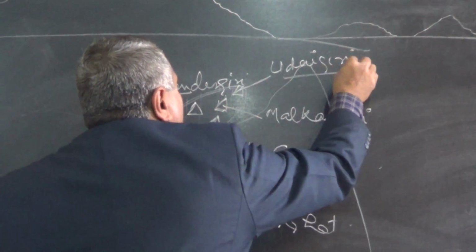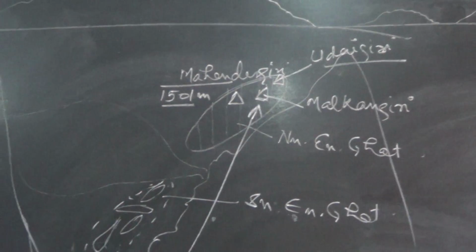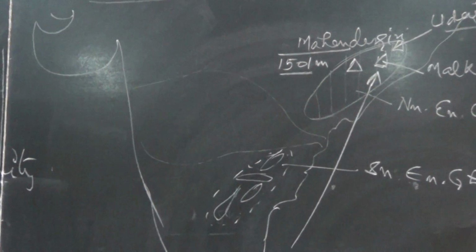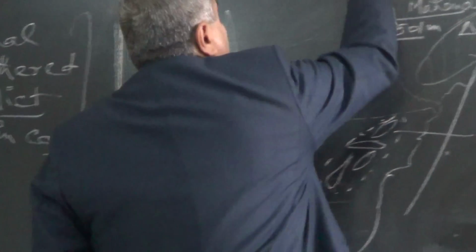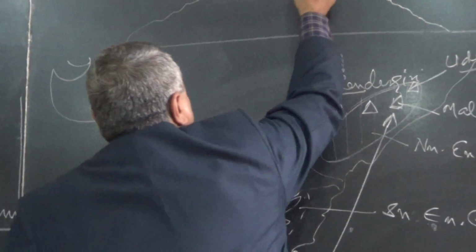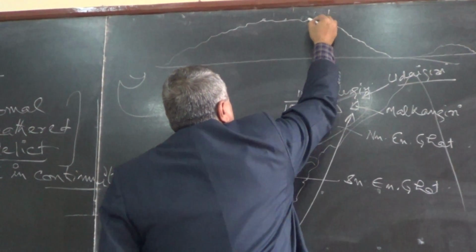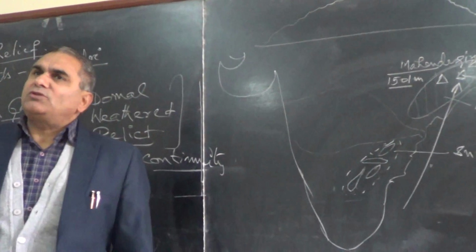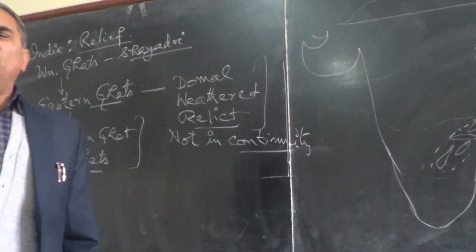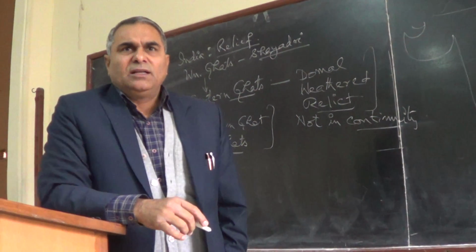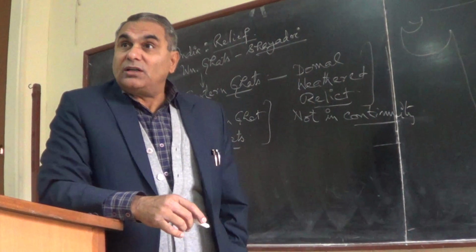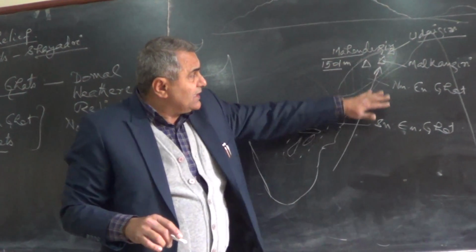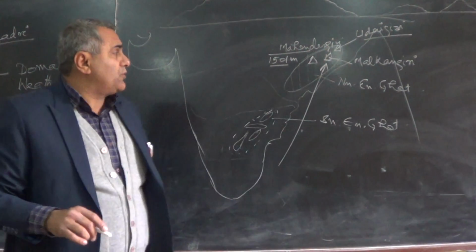All these peaks are located in the Eastern Ghats. Mahendragiri, Malkangiri, Udaygiri constitute the Eastern Ghats. You can say this may be Mahendragiri, maybe Malkangiri here, maybe a small hillock is Udaygiri. So these are tableland. It is continuous, with an average height of almost 1,200 meters. A 1,200 meter high obstruction yields sufficient rain, so this area receives a sufficient amount of rain.